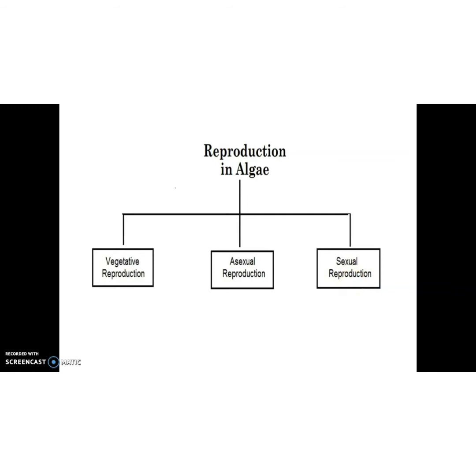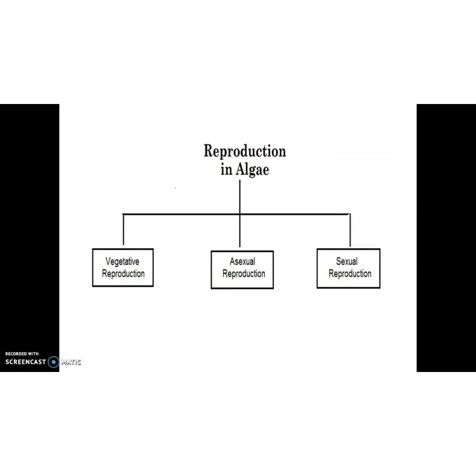If the gametes are of the same size and shape, we will call them isogametes. Iso means same shape and size. Okay. And if they are of different shape and size, they are known as anisogamous gametes. Children, in class 10 we discussed the gametes of human beings, the sperm and egg. Both are very different in structure, shape and size, isn't it?